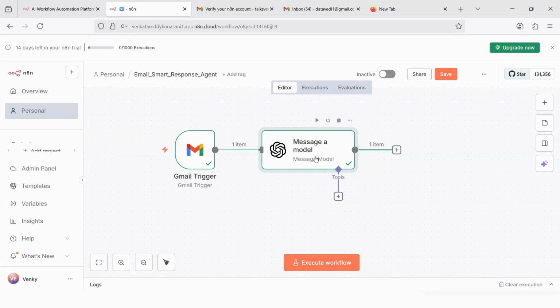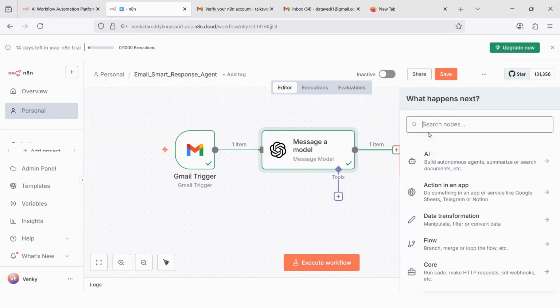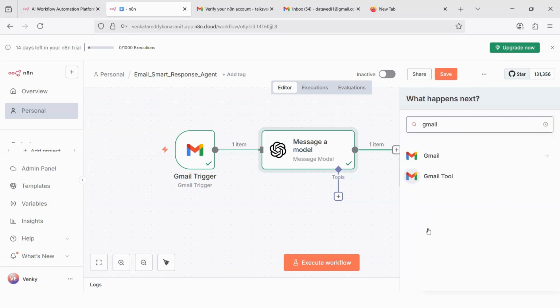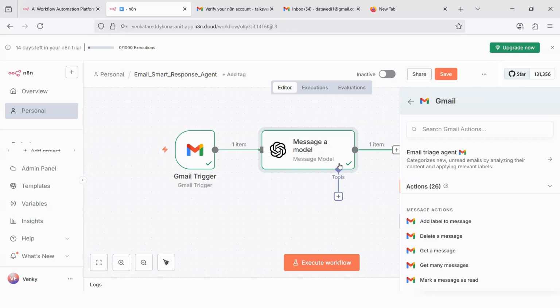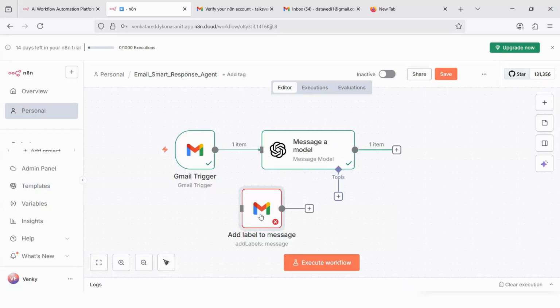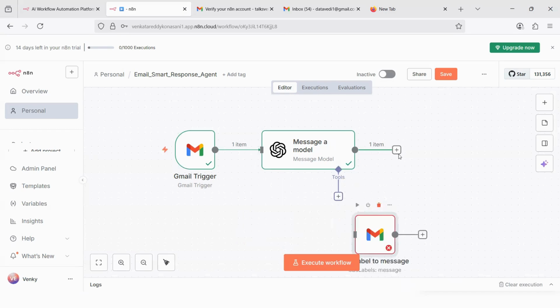Now, what is the next step? Once you get an email, you read the email, you generate a reply. Now it's time to send the reply back. Now, how do you send a reply to an email? Again, by adding a Gmail node. So I will go here, I will click this. Sometimes people tend to click here and then say, I want to add a Gmail node. Then if I go back to Canvas, it is not connected. It is lying somewhere else here. So what we need to do is delete this. You have to connect it to the current workflow.